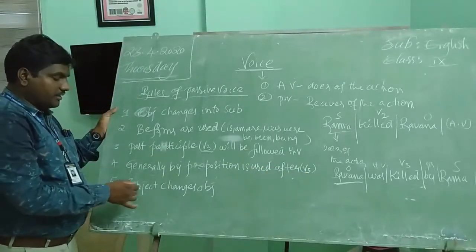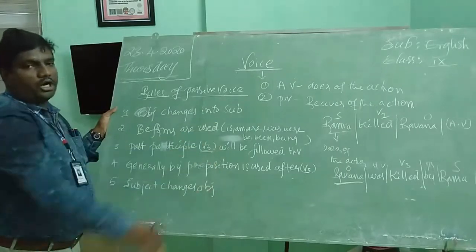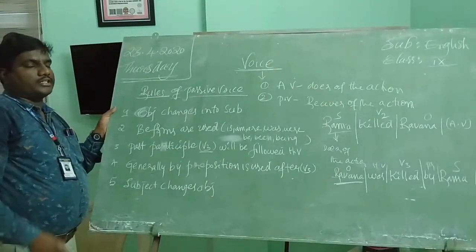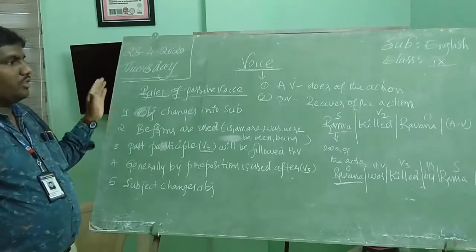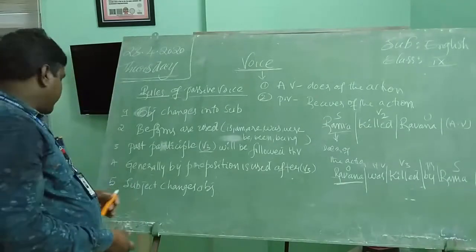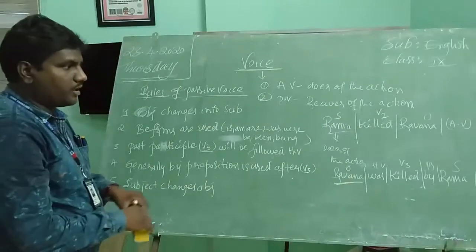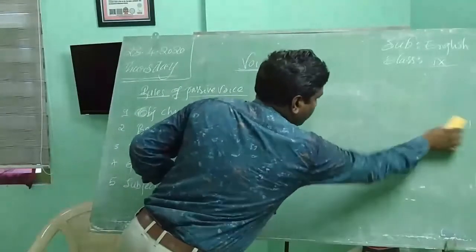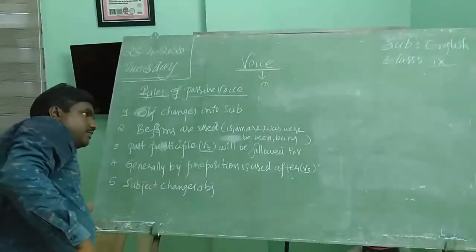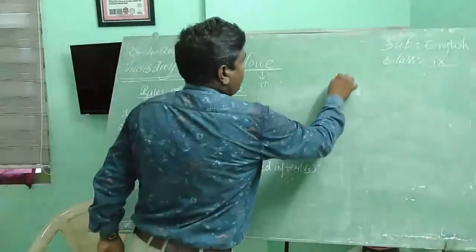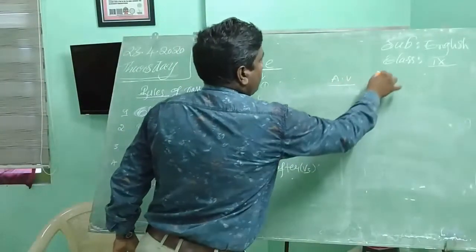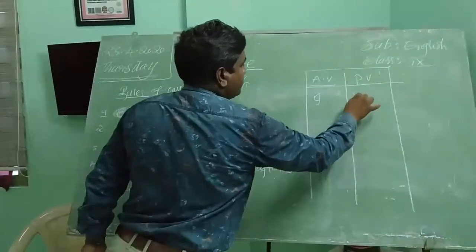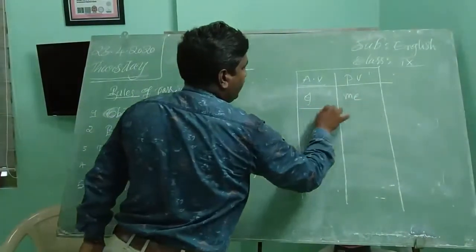Rule number 5, subject changes into object. When subject changes into object, some personal pronouns will be changed in active voice. What are the personal pronouns? Let us see. For example, I in active voice will be changed to me in passive voice.